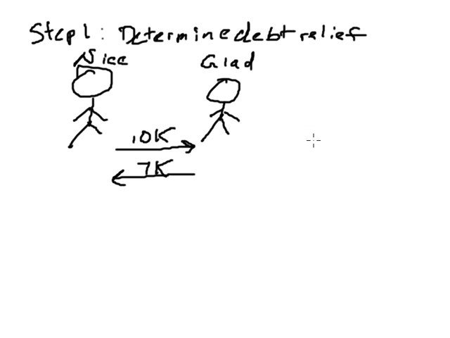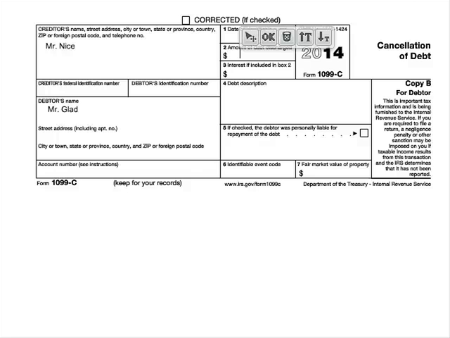$7,000 of cash back. Here we clearly have income under Code Section 61, which says that gross income includes, from all sources derived, include but not limited to, a whole list of items. And that 12th item is discharge of indebtedness. So our $3,000 is going to be income under Code Section 61(a)(12). So in our example, we have a $3,000 discharge of indebtedness. Mr. Nice would have to report that $3,000 to the IRS.